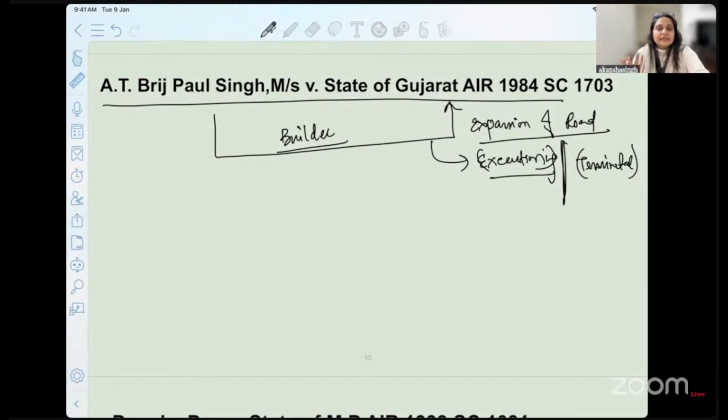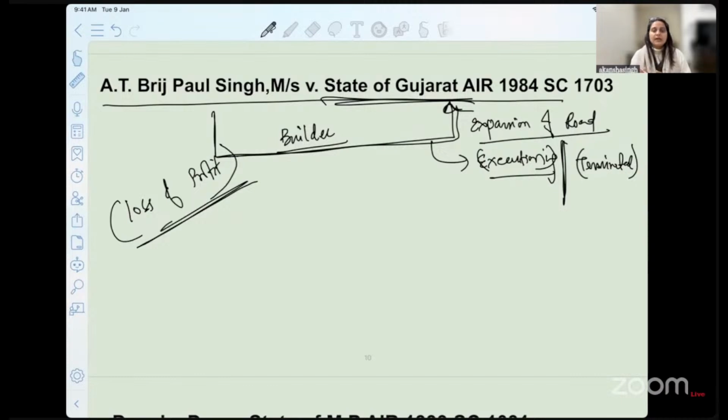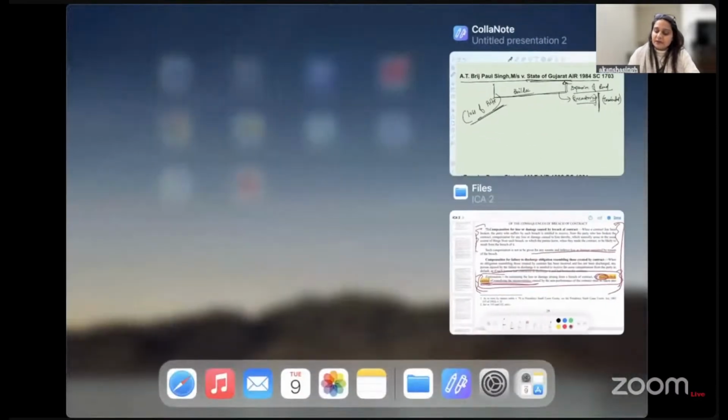Now, what is the remedy that they can ask from the State of Gujarat in the given situation? They started with the working of the promised obligation. They were stopped in between and the contract was terminated without any justifiable ground. Now, what should be the amount of compensation that we have to grant them in a situation like this? So the court here recognized and said that we can allow you loss of profit. I'll take you to the case law, and we will understand the important aspect from it.